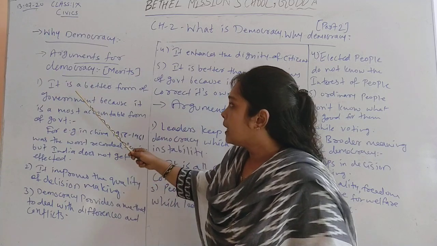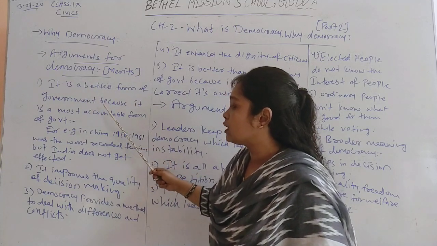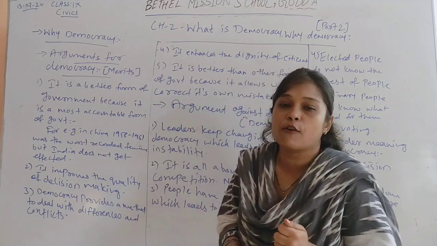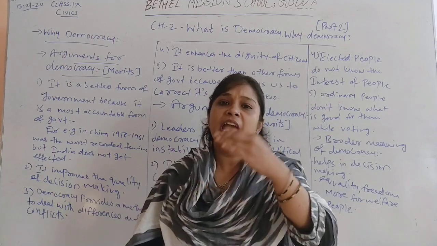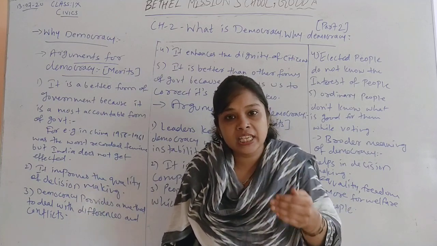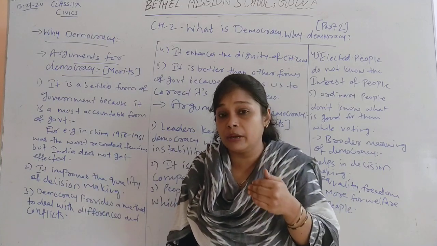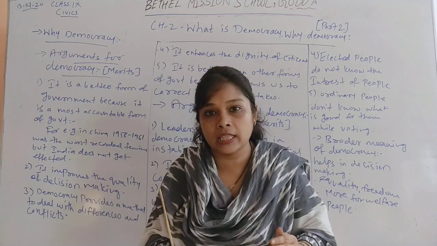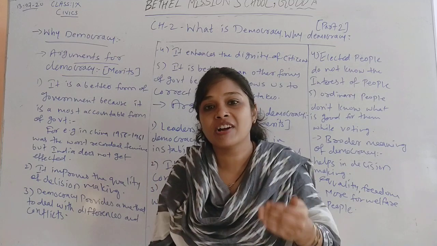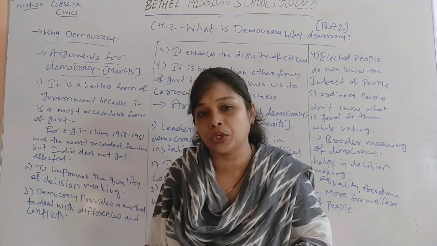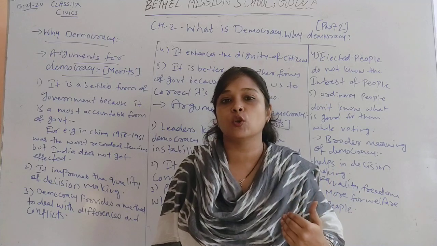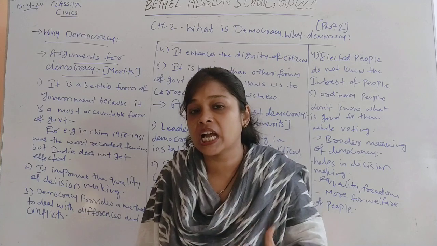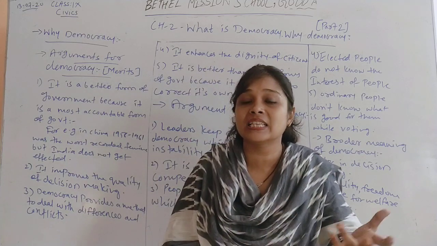The first point says that it is a better form of government because it is the most accountable form of government. That means in democracy everything is planned. Every decision and every policy which a democratic government takes, it takes by coming together, by respecting everyone's opinion. And when everyone gives an opinion, the best decisions can be taken. So it is a very accountable form of government through different plans and policies.